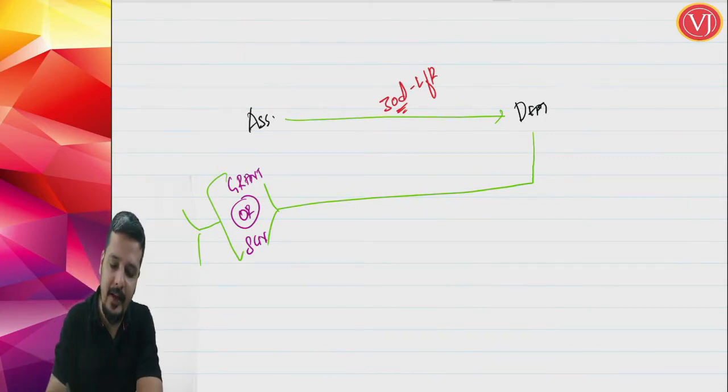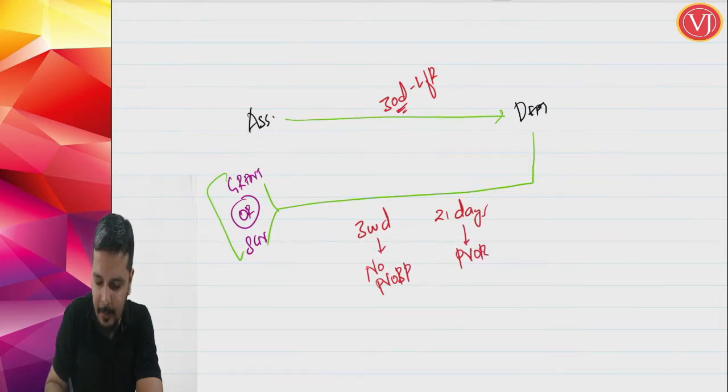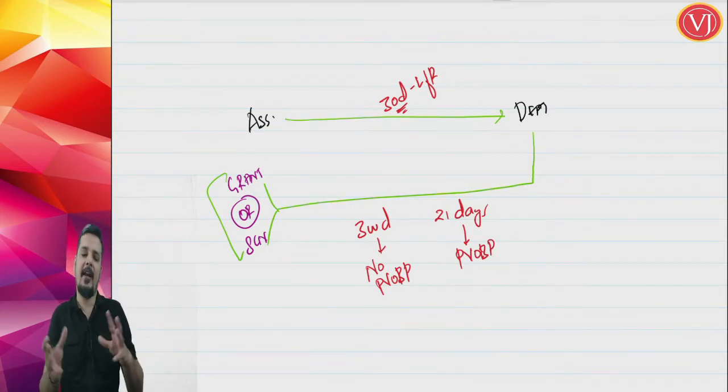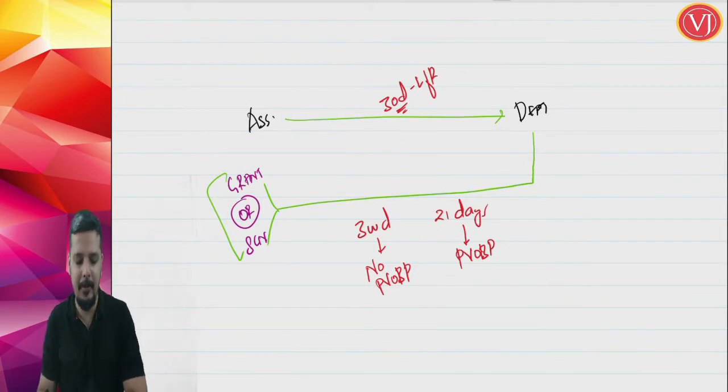On a rough basis, they said that you have to approve it. You have to do that work: 3 working days or 21 days. 3 working days where there is no physical verification of business premises, and 21 days where there is physical verification of business premises. And when I am talking about 21 days, the time limit was not so clear. There were certain confusions which we are not entering into because it is not relevant after the amendment.